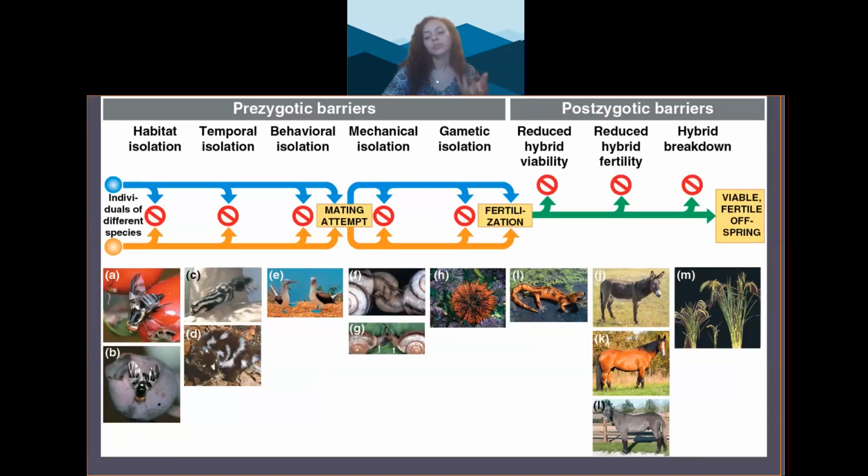For example, sea urchins release their sperm and eggs into the surrounding water, where they fuse and form zygotes. The gametes of different sea urchins often don't fuse because there are proteins on the surface of the egg and sperm that bind very poorly to the egg and sperm of other sea urchin species.